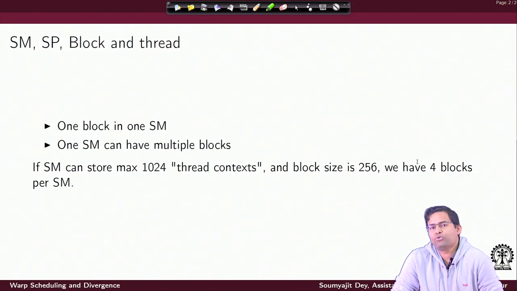Suppose you have chosen to write a program where you have launched a kernel with block size 256.